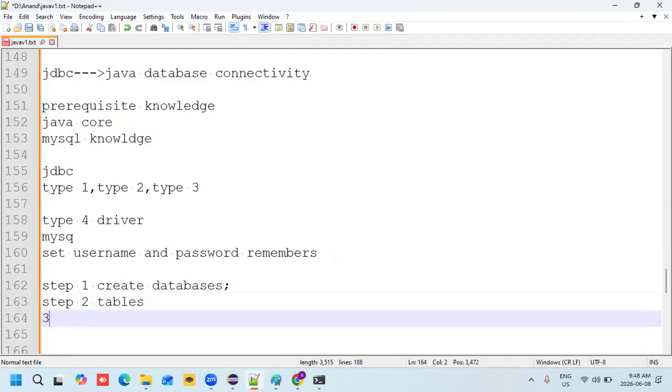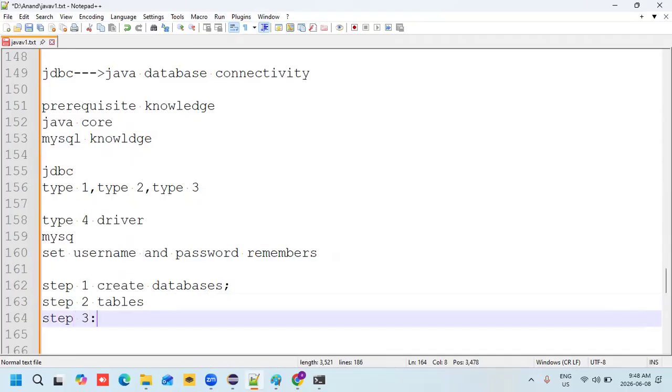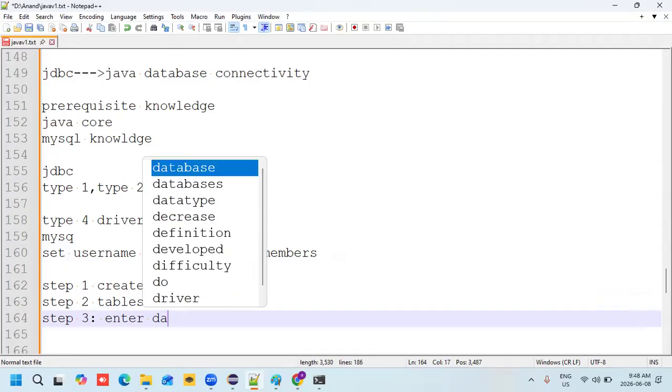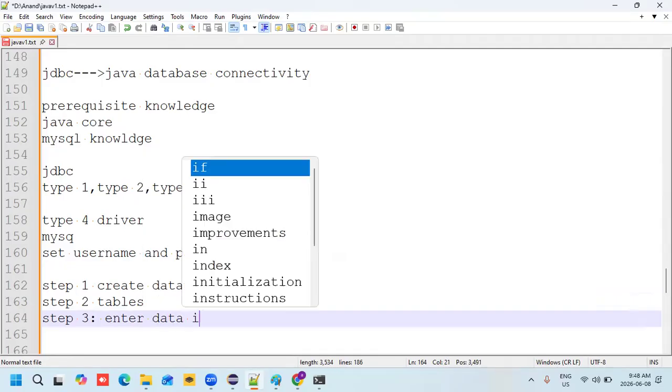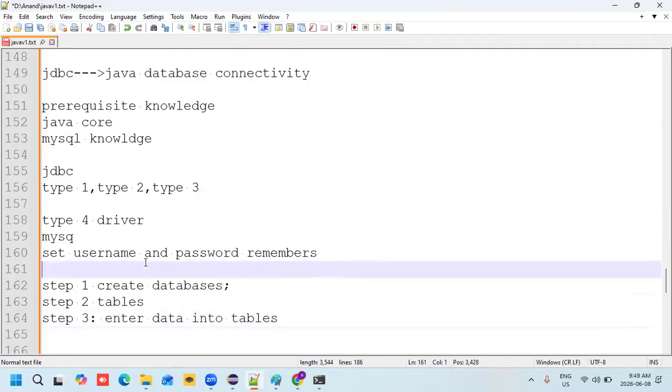Once you create the tables, in step 3, once you create the table, then enter the data into tables. Enter data into tables. Once you open this command line prompt, create database, tables, then store the data into the tables. Now let me explain how to create a database, how to create tables inside a particular database, and how to enter the data into the database.